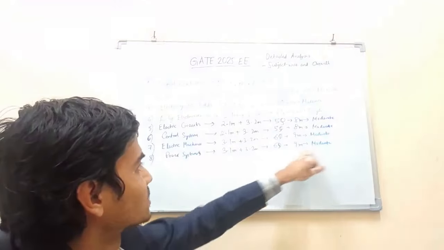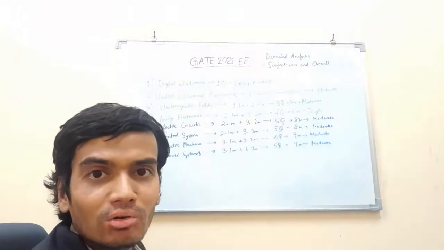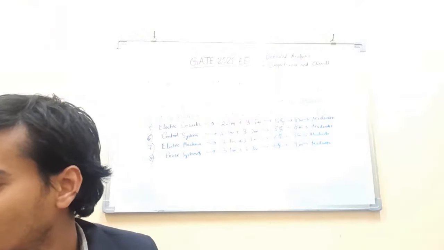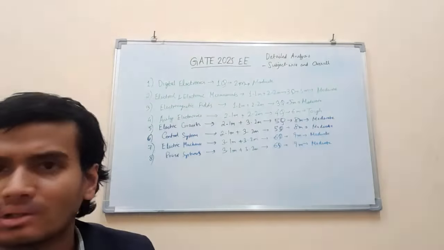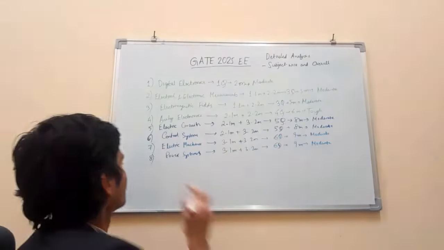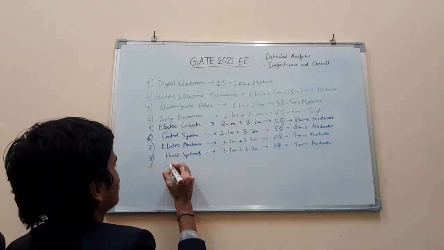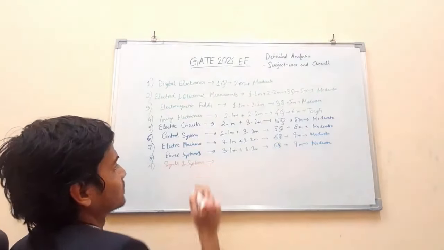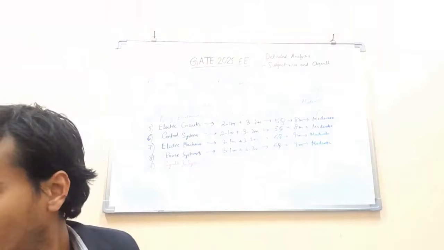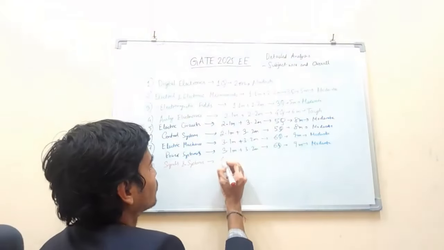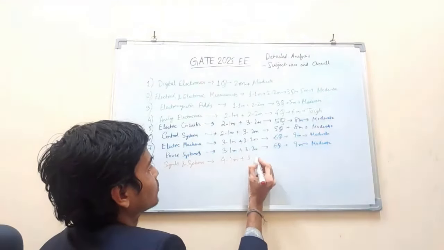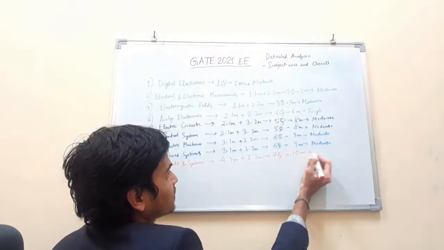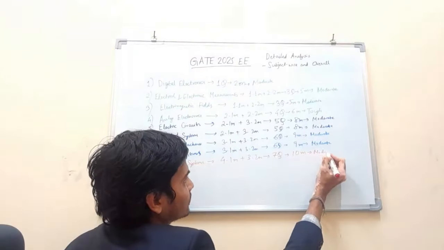9 marks, 6 questions. Coming on to the next subject in terms of weightage, as expected, signals and systems. Signals and systems had 10 marks. How many questions? 4 1-mark and 3 2-mark. So 7 questions of 10 marks. And it was, I think, moderate to tough.